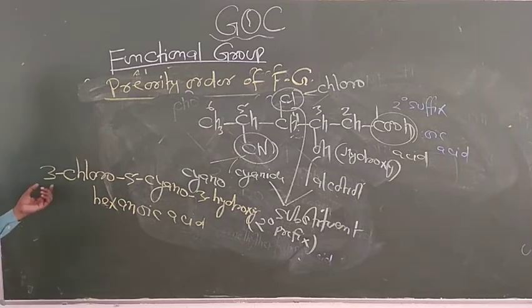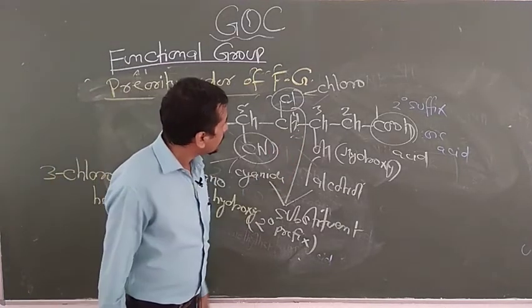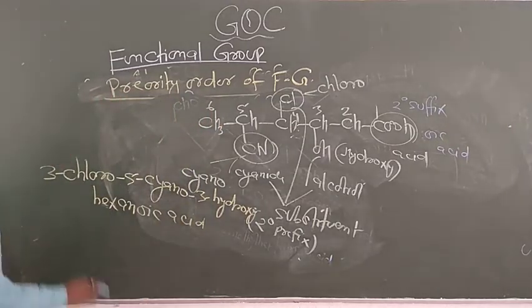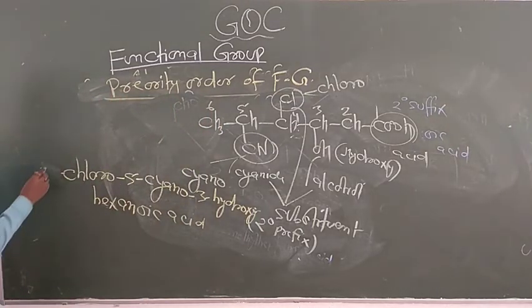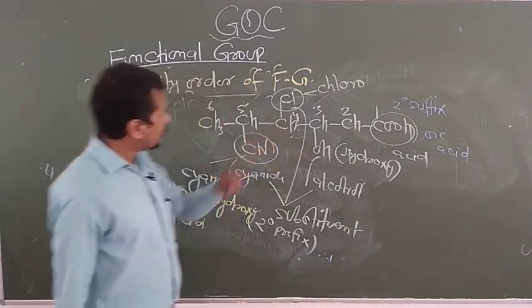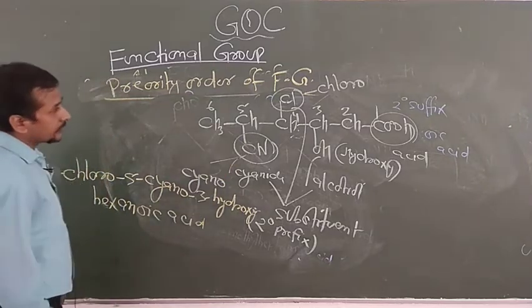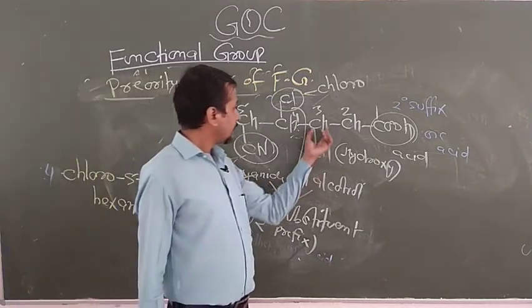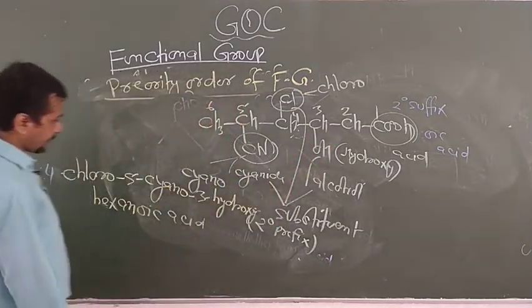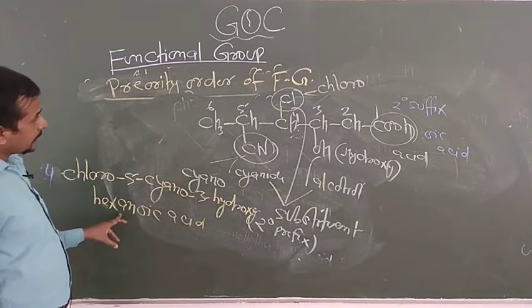Now look at the answer: 4-chloro, because it comes on the 4th number, then 5-cyano, and 3-hydroxy, and then 6 carbon is basically known as hex.